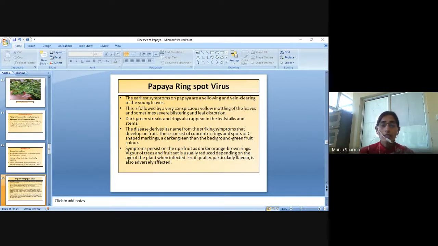Then the next one is papaya ring spot virus.